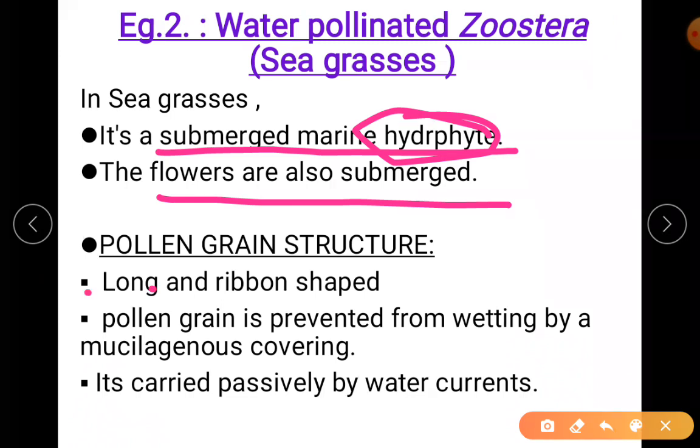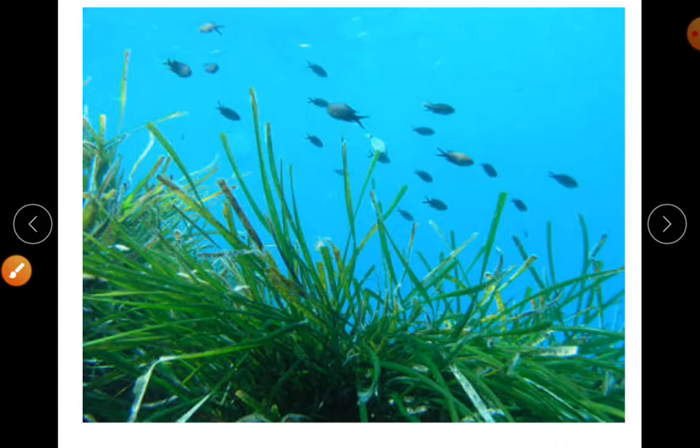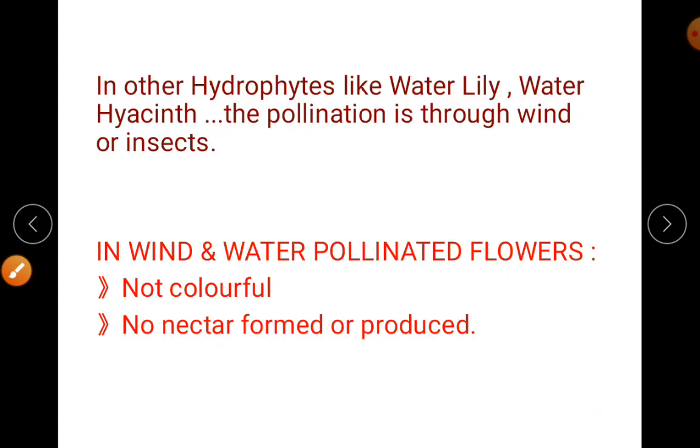For the pollen grain structure, it is ribbon shaped, long, spiral shaped. Here the pollen grain has a mucilaginous covering to prevent wetting, and it is carried passively by water currents. So this is your seagrass. You can see the fishes on top. This is a seagrass, Zostera.